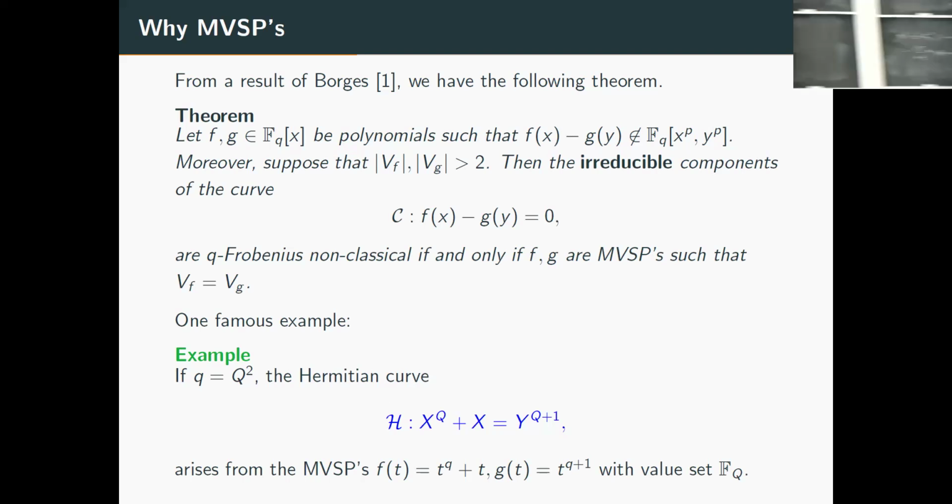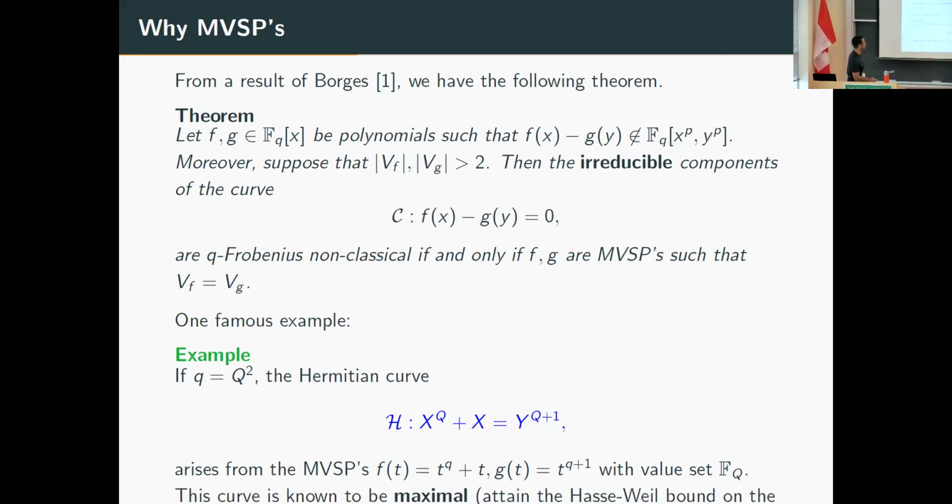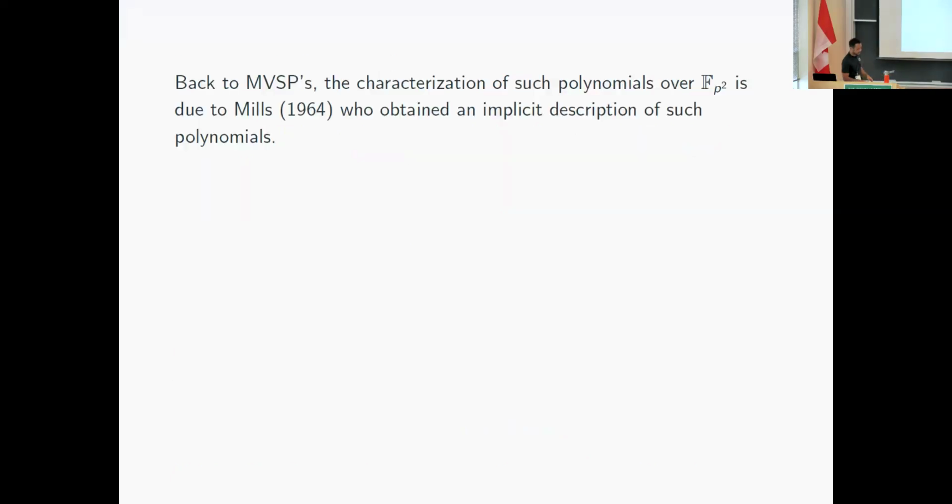And we actually have a famous example. This curve is very important in the finite fields setting. We consider q squared, right? So we take this curve, x^q plus x equals y^(q+1), which is irreducible, and actually it arises from these two MVSPs over the field Fq, and the value set is just a subfield. And actually this curve is known to be maximal, right? So it attains the upper bound in the Hasse-Weil bound, and is actually of this type.